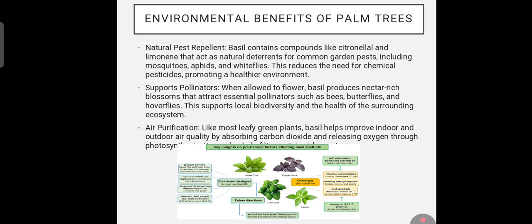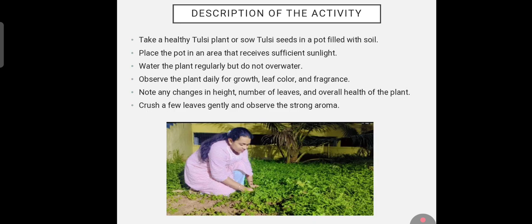Air purification. Like most leafy green plants, basil helps improve indoor and outdoor air quality by absorbing carbon dioxide and releasing oxygen through photosynthesis. And finally, description of the activity.